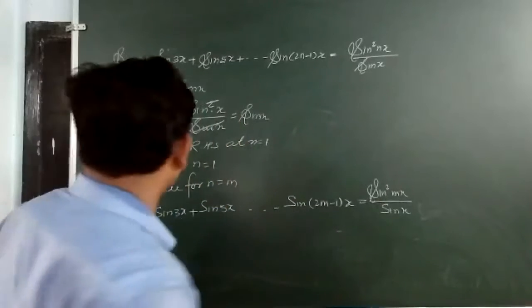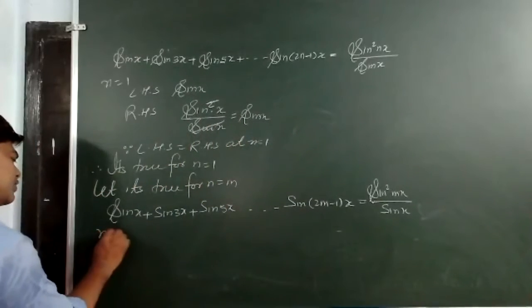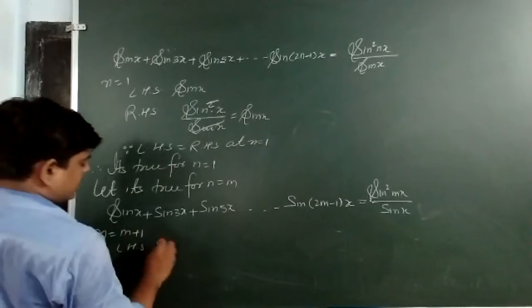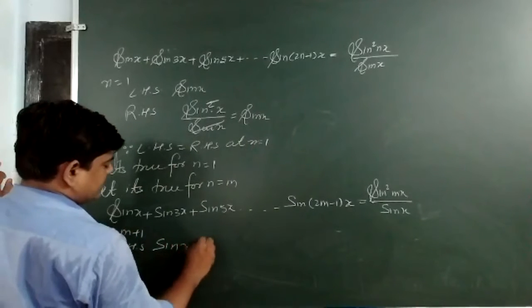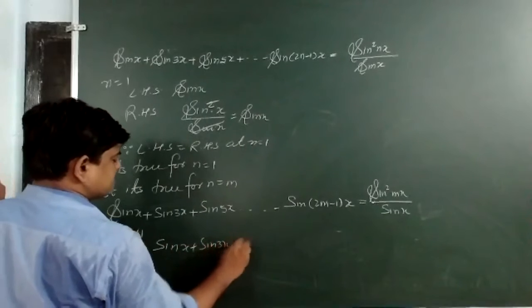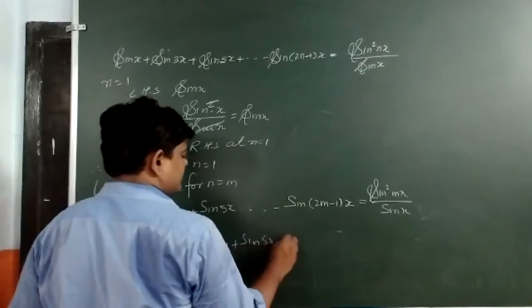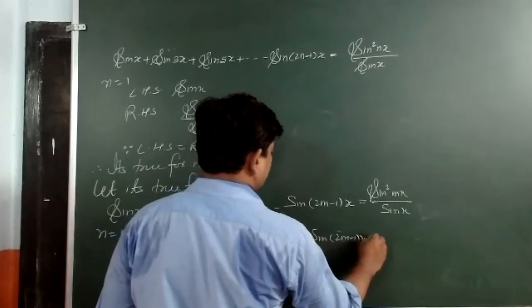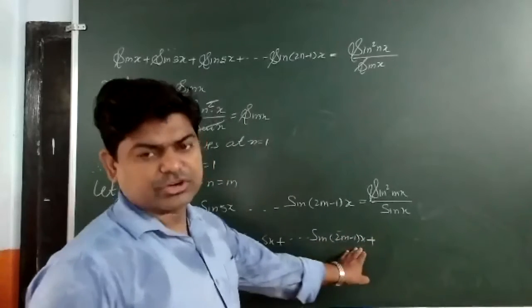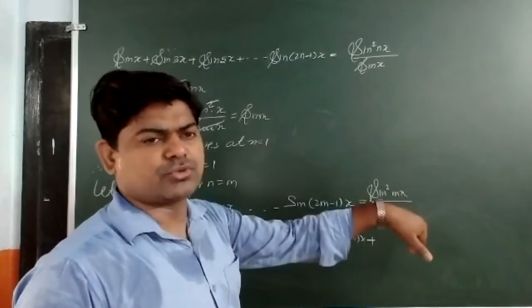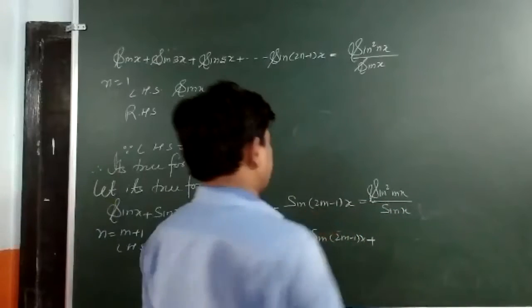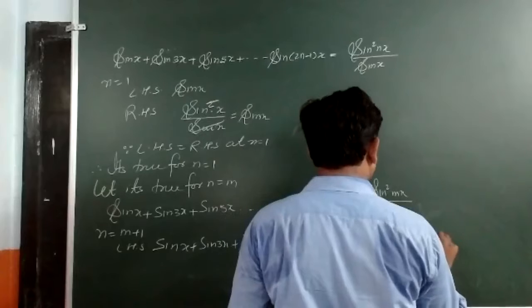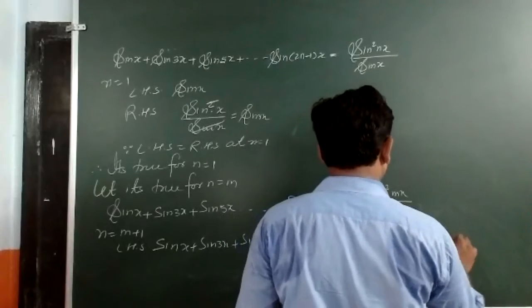Now I take n is equal to m plus 1, and on the LHS I get sin x plus sin 3x plus sin 5x plus dot dot dot plus sin (2m minus 1)x plus the next term, where m plus 1 is put in place of n, giving sin (2m plus 1)x.